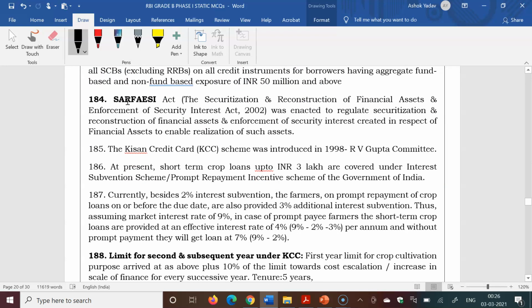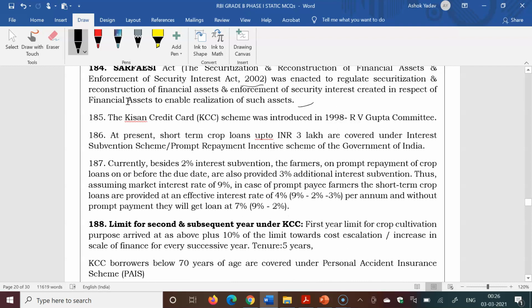SARFAESI full form: Securitization and Reconstruction of Financial Assets and Enforcement of Security Interest Act 2002 was enacted to regulate securitization and reconstruction of financial assets and enforcement of security interest in respect of financial assets to enable realization of such assets. So the full form is many times asked in the exam.